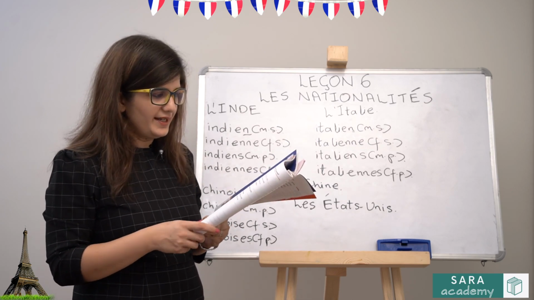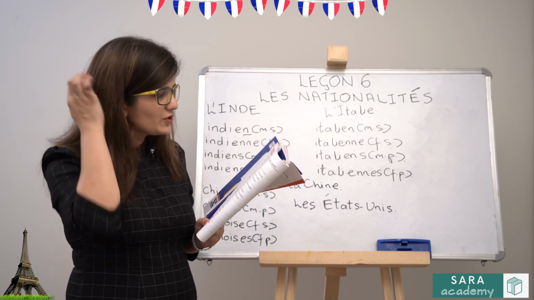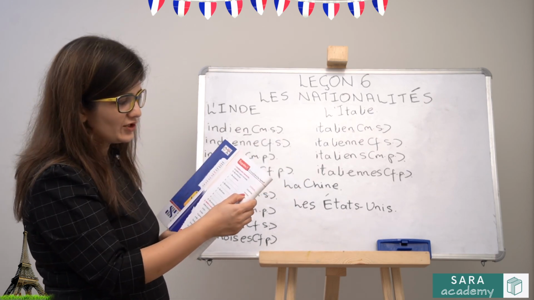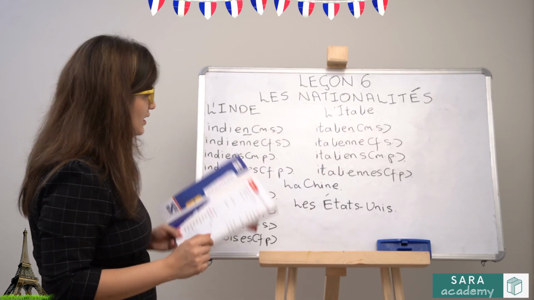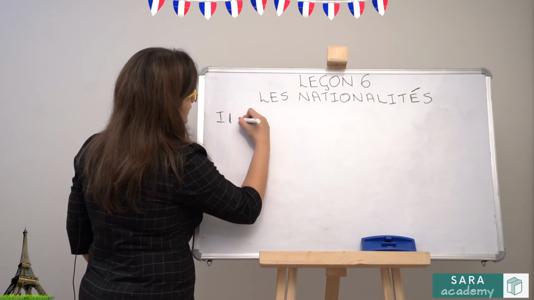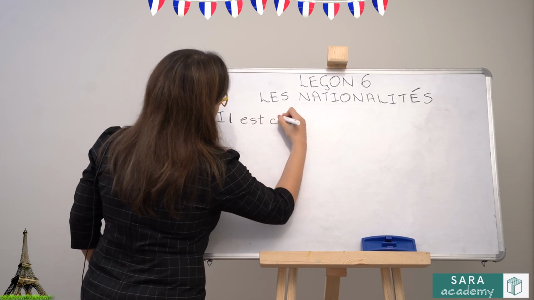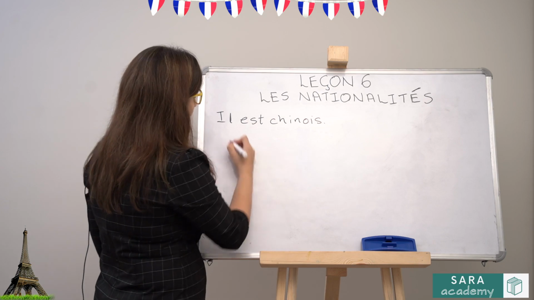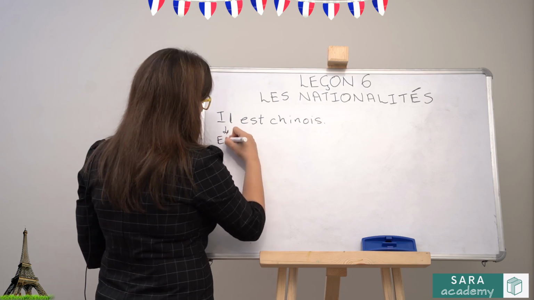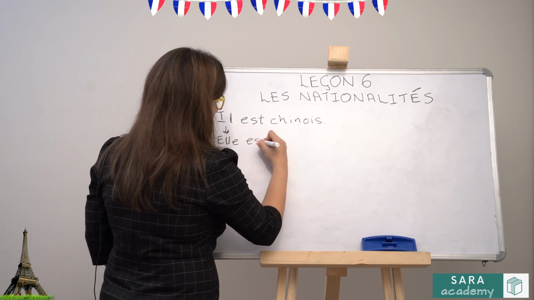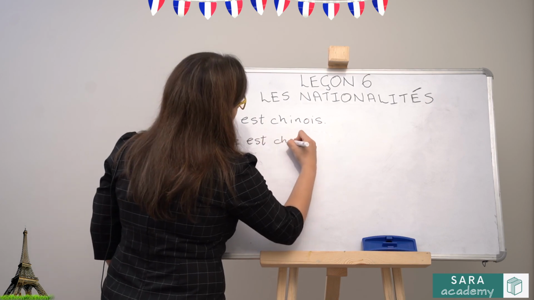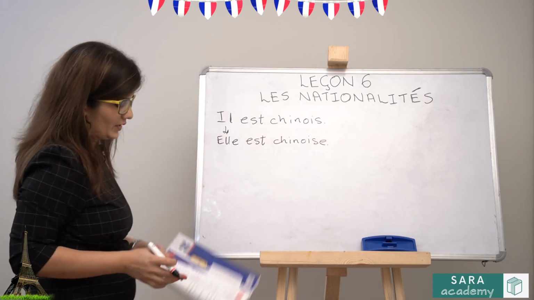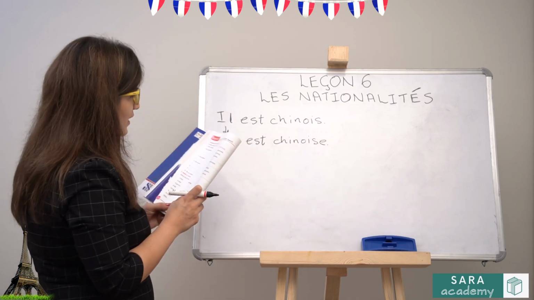So, on page 68, the first exercise, which is for nationalities. If they have given you il est chinois, you have to make it feminine. So, il est chinois. How will you make this feminine? Il becomes elle, a remains the same, chinois with an E. So chinoise.